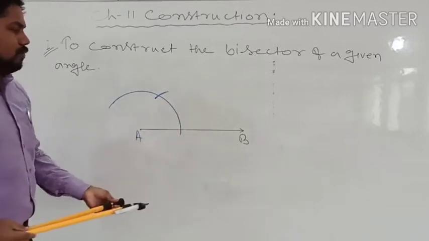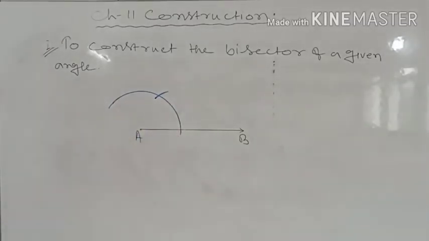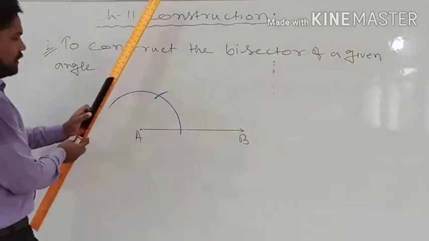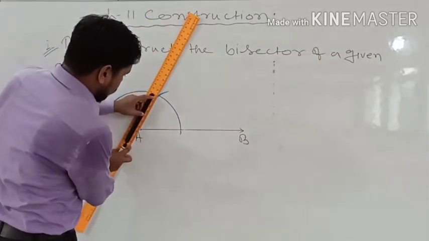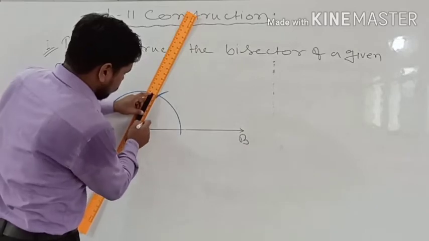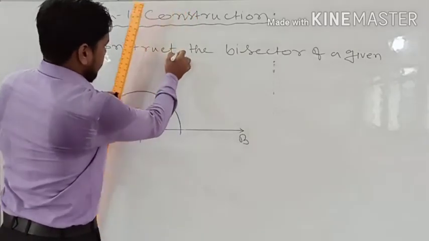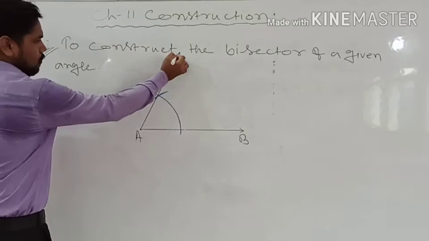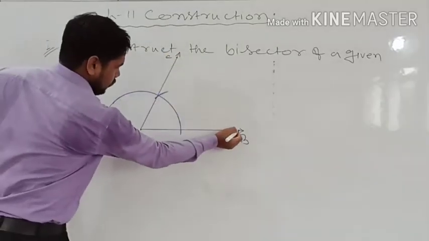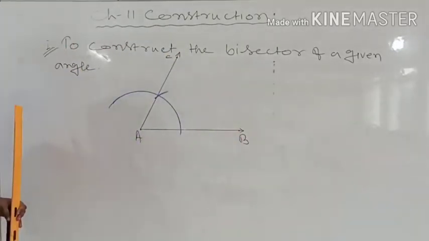Okay. Now we want to divide or bisect this 60 degree angle into two parts. So this is the 60 degree angle. Suppose I have drawn first, and suppose the name of this is C. Now how can we bisect this angle?